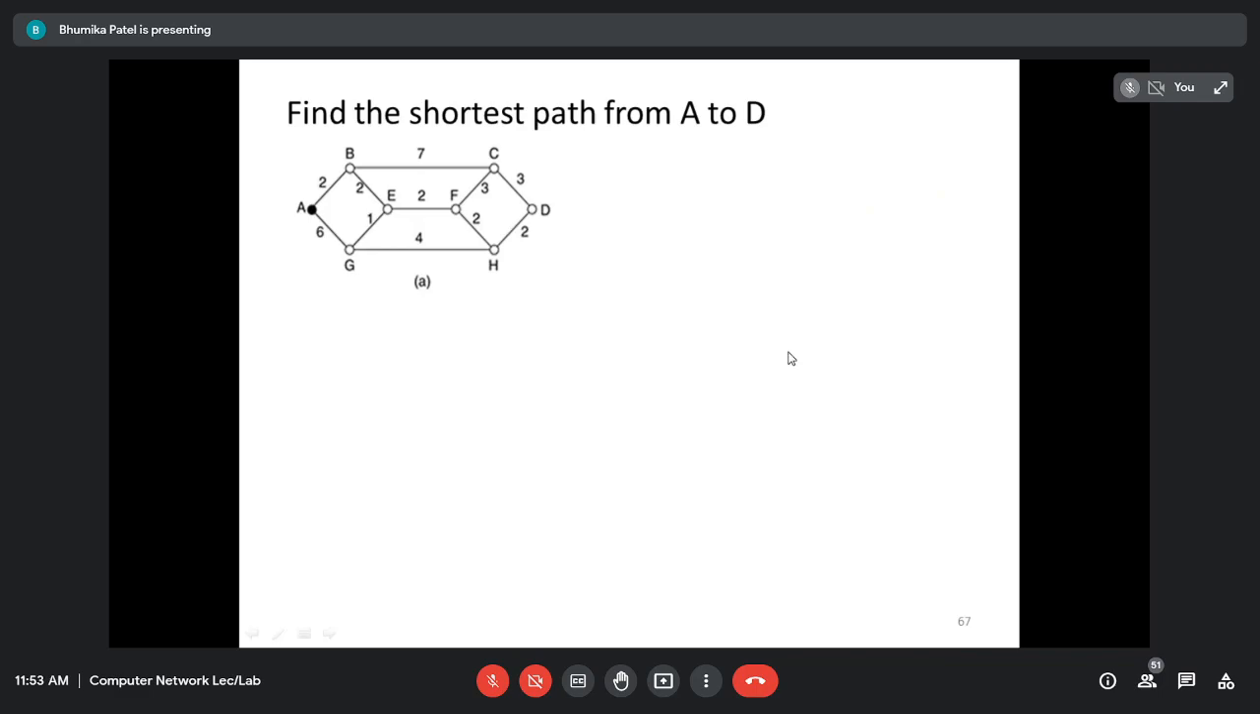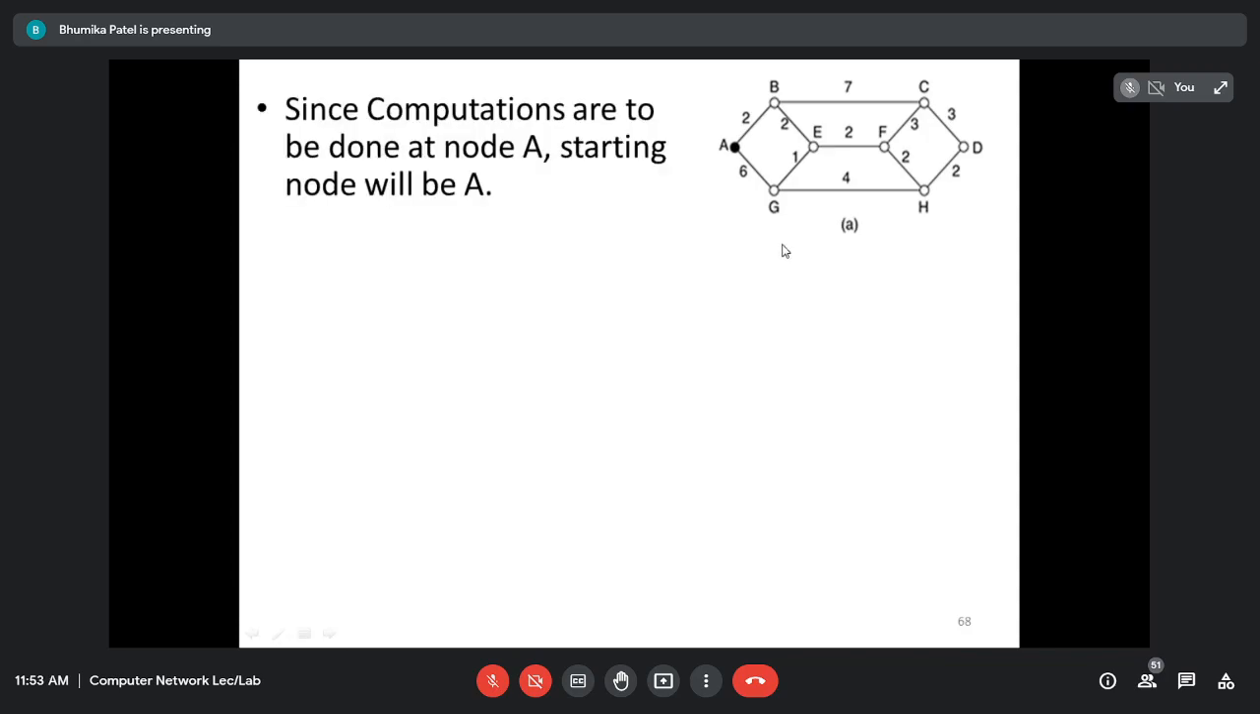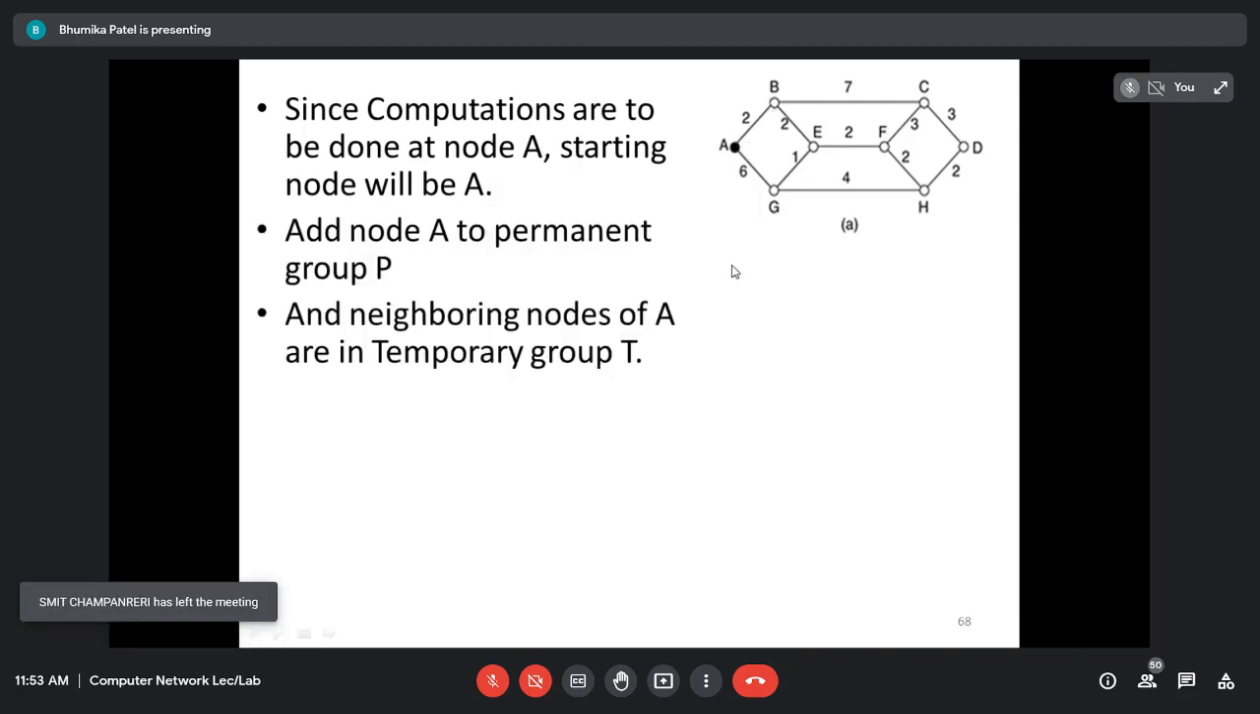Okay, let's see one more example. For example, here I want to find the shortest path from A to D. Source is A, destination is D. I'm just showing here. Since computations are to be done at a node, we are starting with A. A is the permanent node. A's neighboring nodes are B and G. We are putting A into the permanent node.